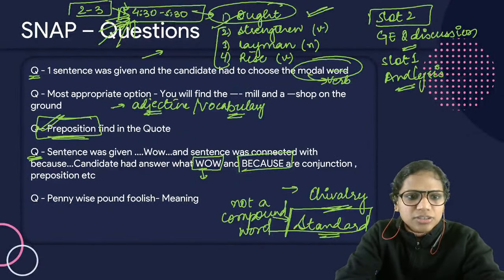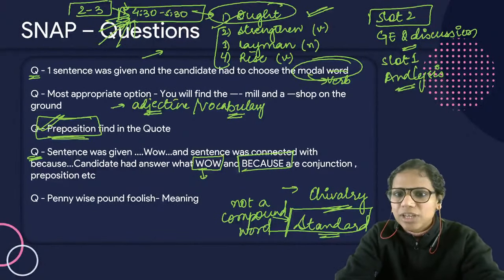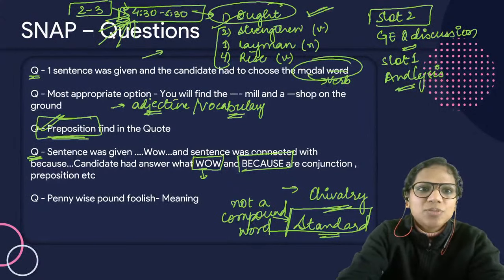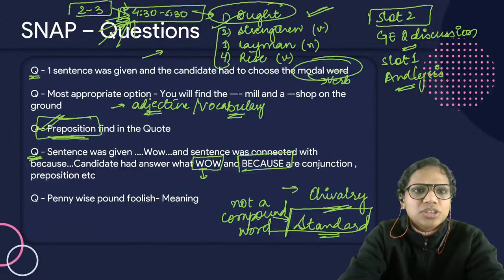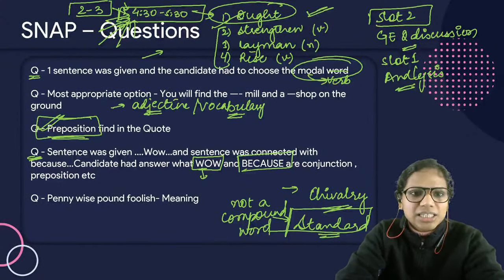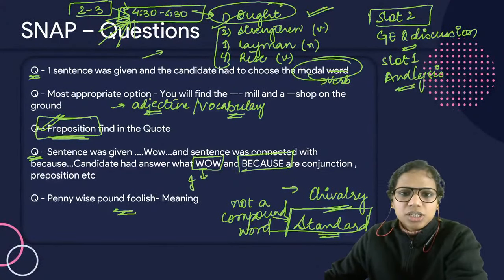Just a second. Pennywise, yes, it's related to financial situation. I think that's very clear to us now. Because is a conjunction and wow is an interjection. Absolutely correct. So a part of speech question that could have been attempted easily. Then we know the meaning: this is related to financial situation. This is an interjection, this is a conjunction.